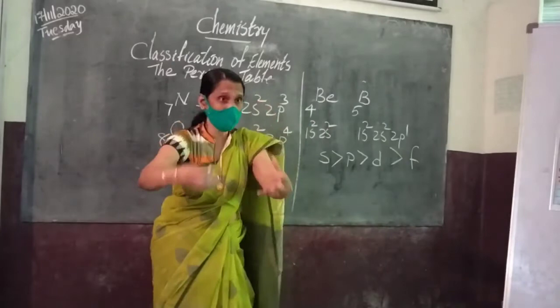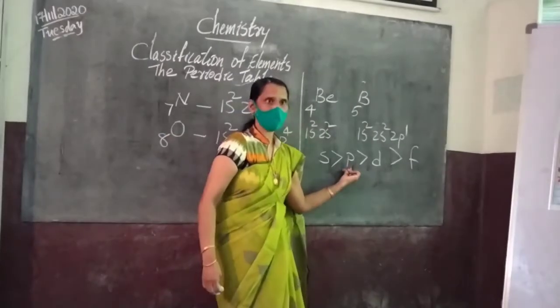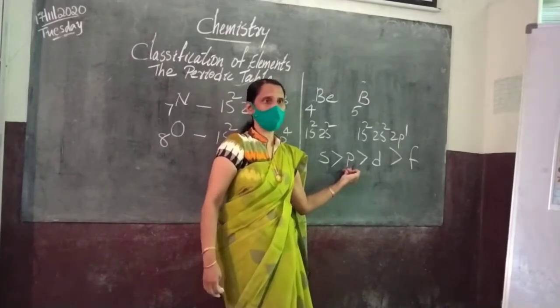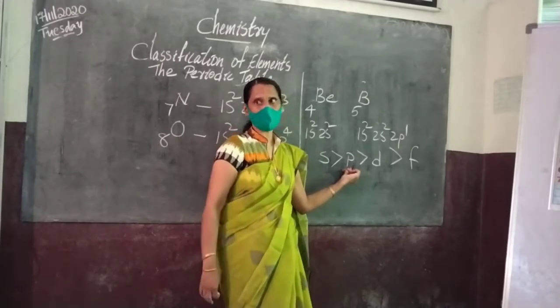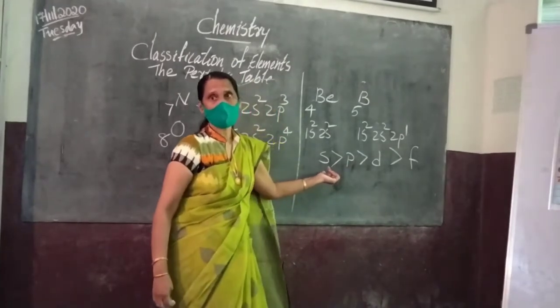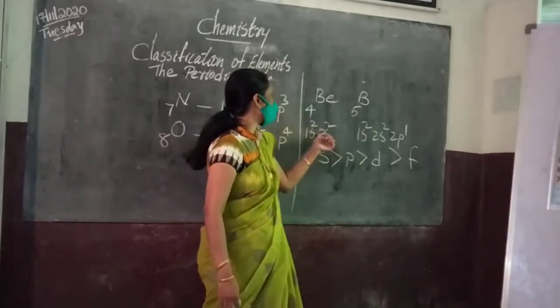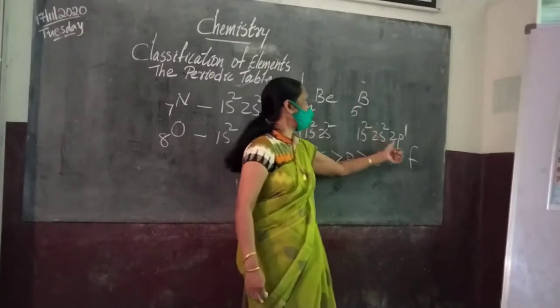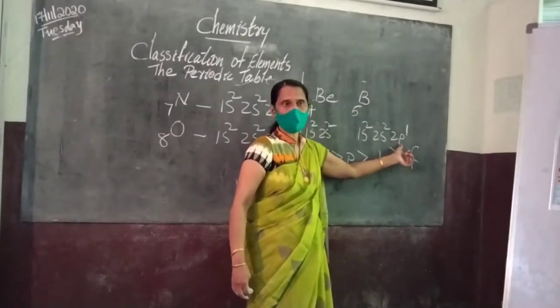So if an atom has a p orbital, less energy needs to be provided compared to an element which has only s orbitals. Here beryllium has only s, but boron has p also.